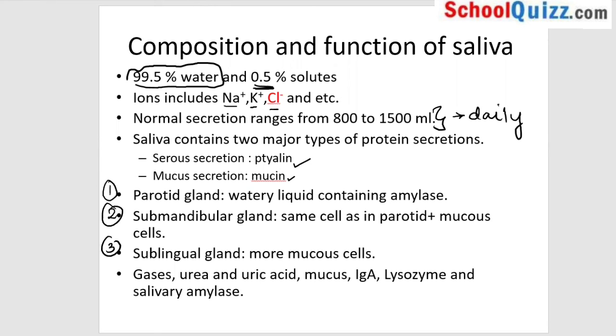And the sublingual, which is present below the tongue, releases more of the mucus. Now, need to understand two things: why we have water and why we have mucus. Water is required for the dissolution of whatever you have taken in your mouth, and mucus is required for making it slippery so that the food easily slips down the throat.